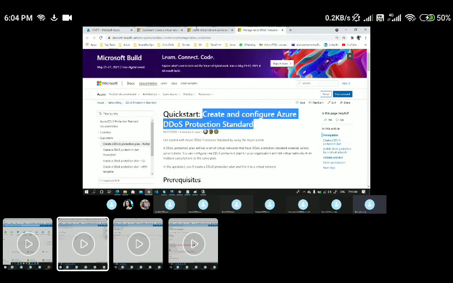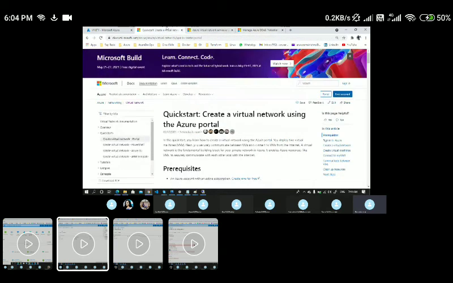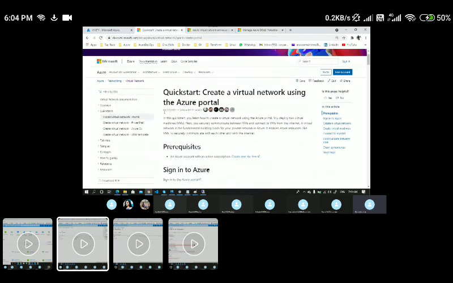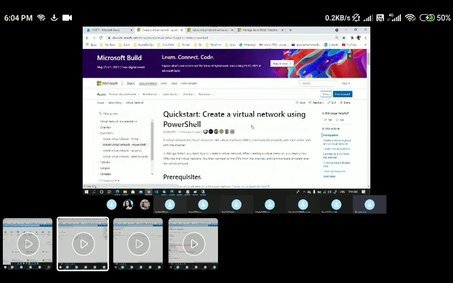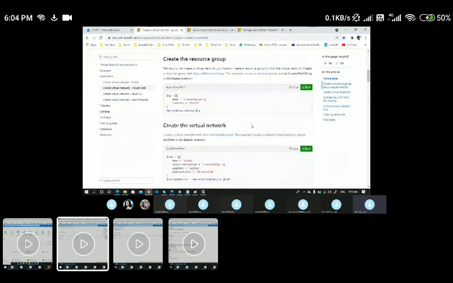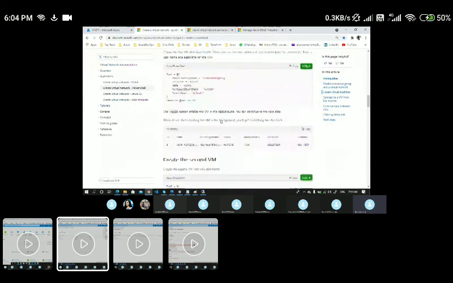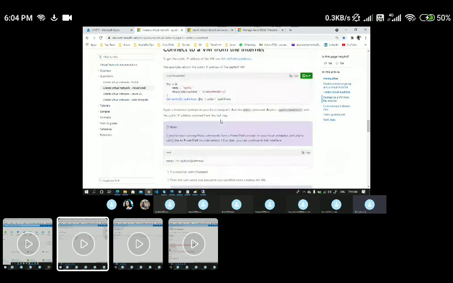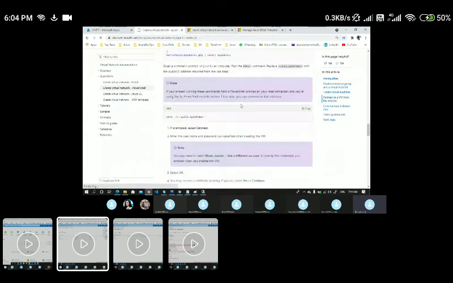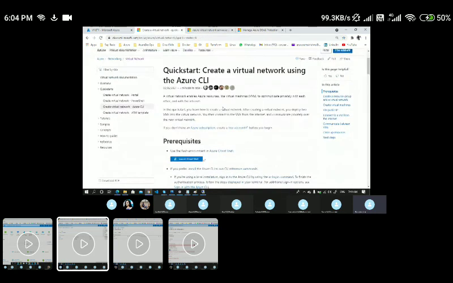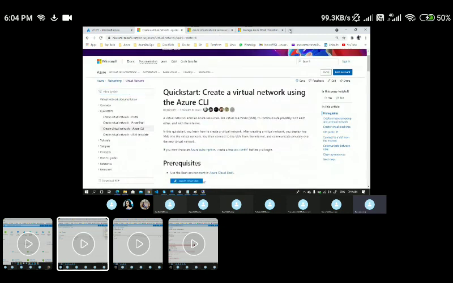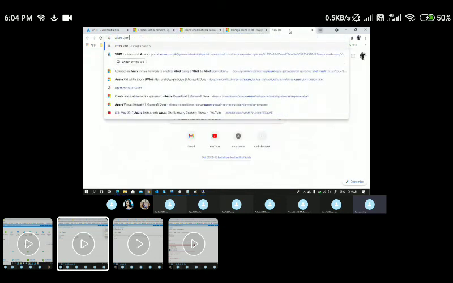For that, I'll quickly walk you through the document here. Just try to create a VNet using PowerShell also. Make a habit of creating resources using PowerShell. Here you could see how to create VNets and subnets using PowerShell, and the same with the CLI. If you want to navigate to the connectivity models, just go here and look for Azure VNet peering.